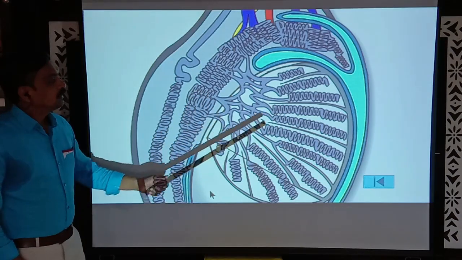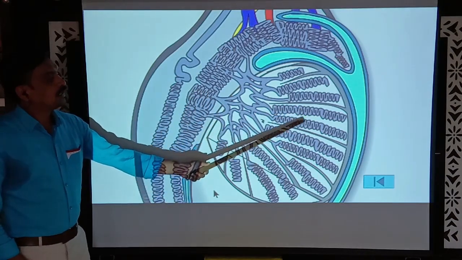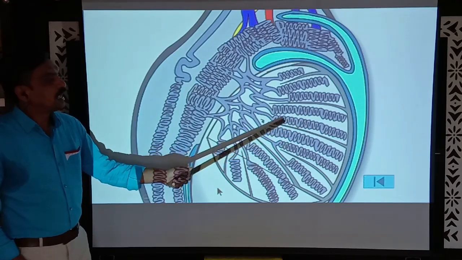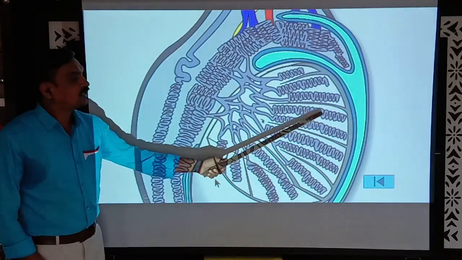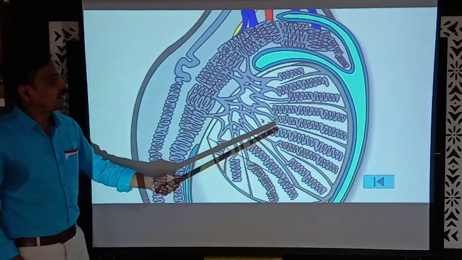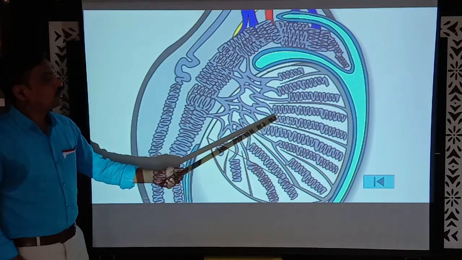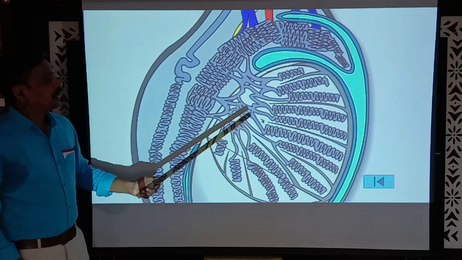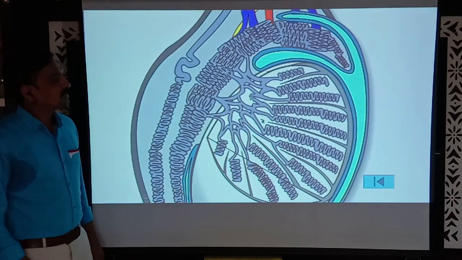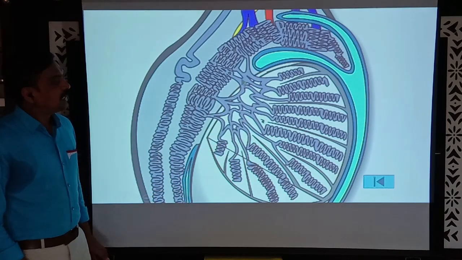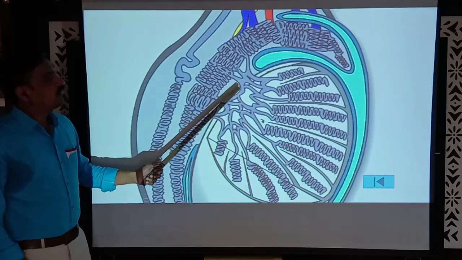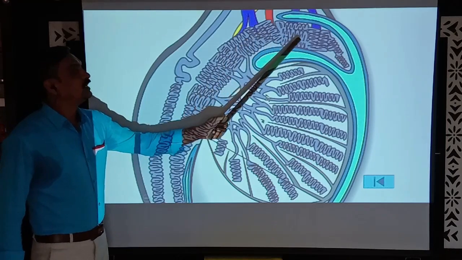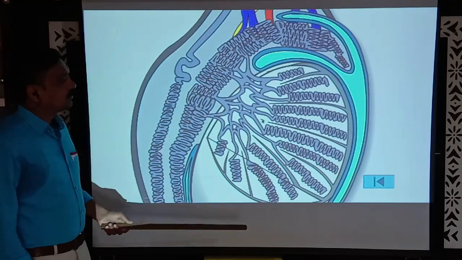This is the exact location of spermatogenesis. These are the highly coiled tubes called seminiferous tubules. They produce sperms, and from there they lead to the rete testis. From there, through the vasa efferentia, they reach the epididymis. This is the epididymis.